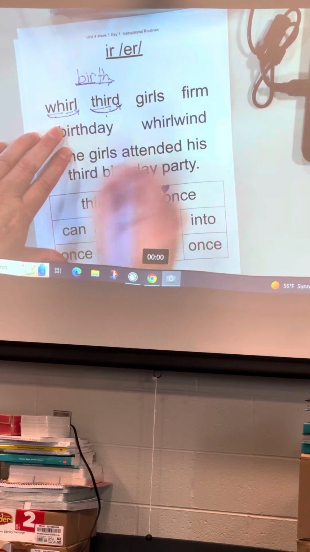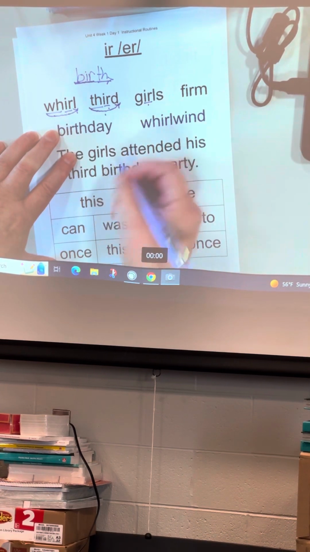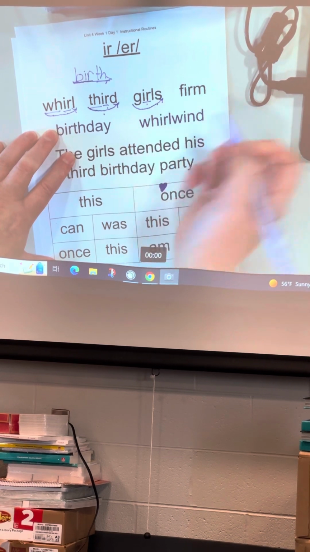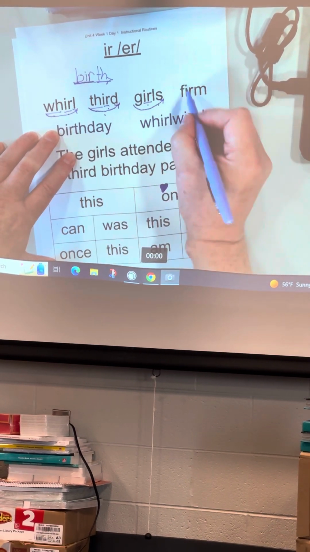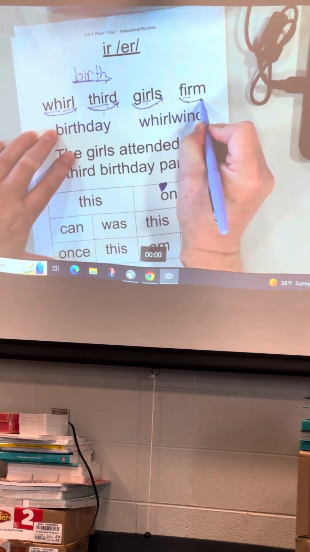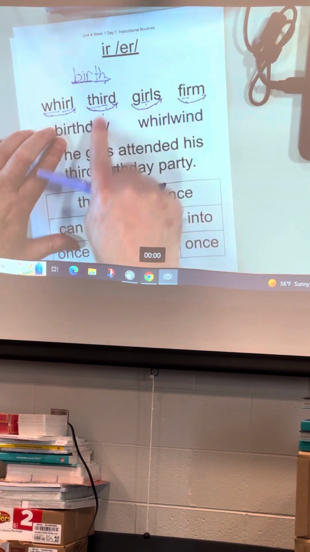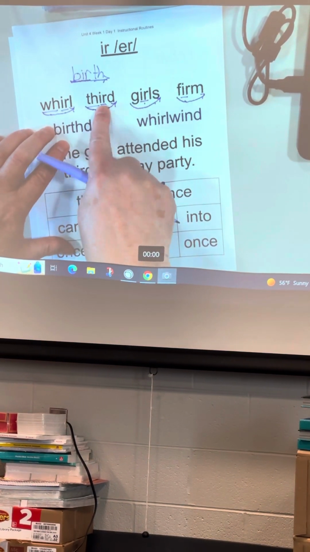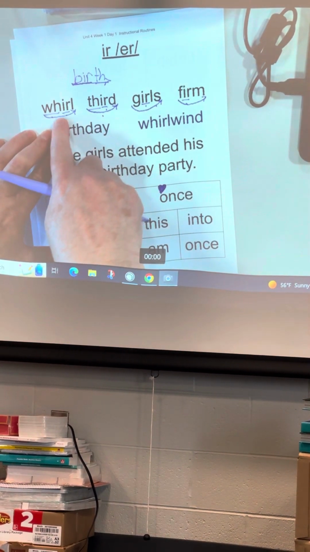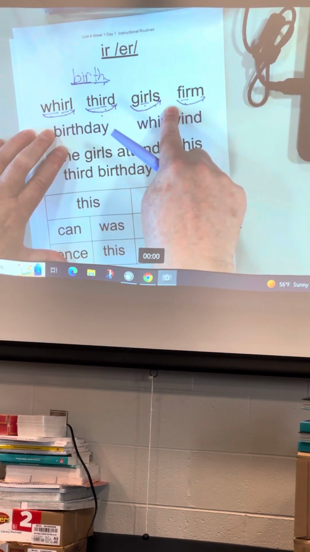What word? Yes, third. What sound does I-R make? Blend it. What word? Yes, girls. What sound does I-R make? Blend it. What word? Okay, Daniel, can you read this word for me? Corinne, can you read this word for me? Angela Dietz, can you read this word for me? Good job. So you can do some calling out and individual turns.